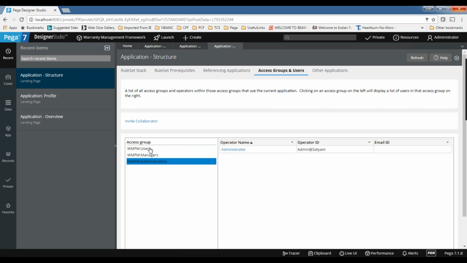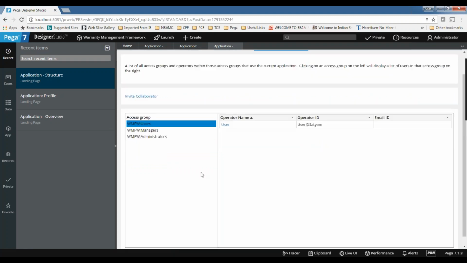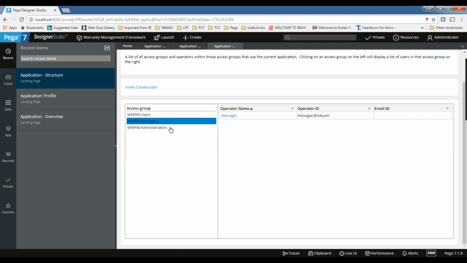These are the people so far who are involved. So a list of all access groups and operators within those access groups. So all the people who are involved in this application, this is not project management. In the application processing, who is actually involved? Those kind of people will be seen here. By default, the system will create three user access groups. In each access group, one operator will be there: user, manager, administrator. If you add one more access group or one more operator, those will be listed here. These people will be called collaborators.